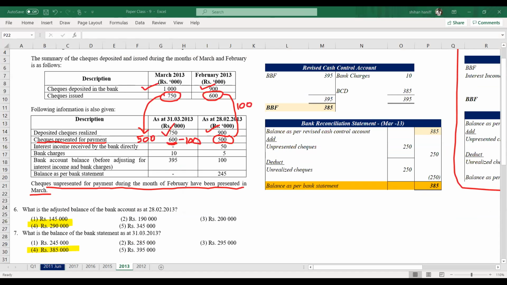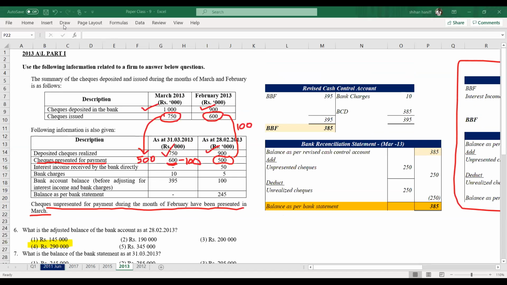Right? So that's how we do the calculation. Any doubts? Any questions from this? So let's move to the 2012 paper.